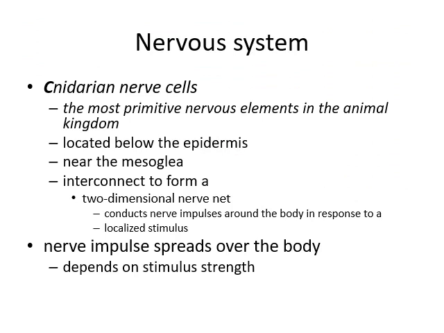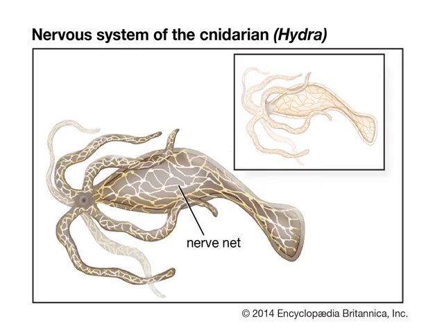Nervous system. Cnidarians have nerve nets located below the epidermis near the mesoglea, interconnected to form two-dimensional nerve nets. They conduct nerve impulses throughout the body in response to a localized stimulus. Nerve impulse spread over the body depends on the stimulus strength: the stronger the stimulus, the more the impulse will spread. Here is a cnidarian nerve net. You can see.